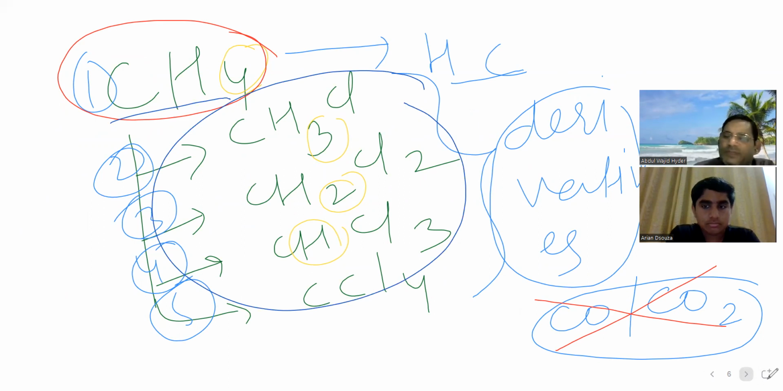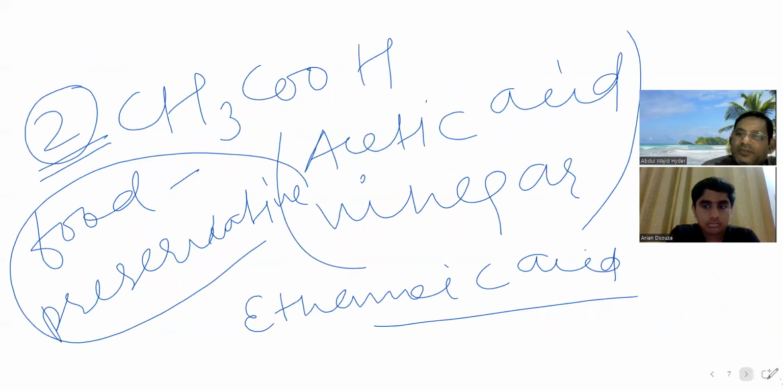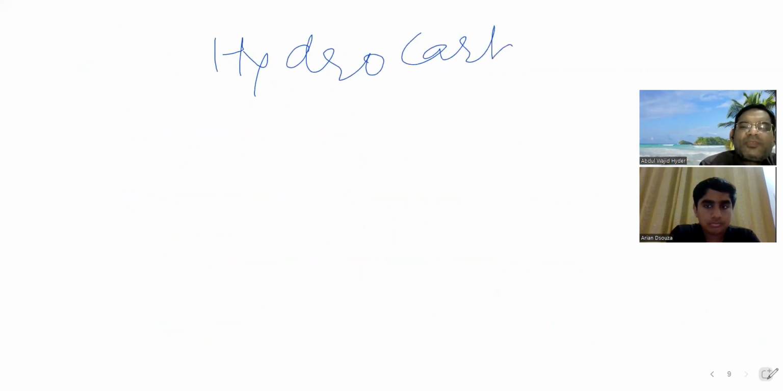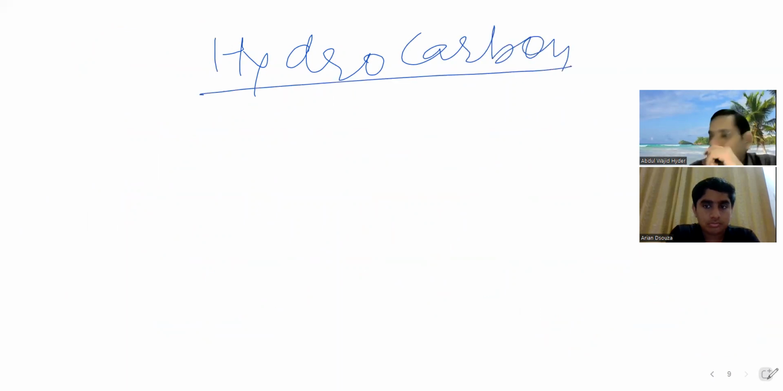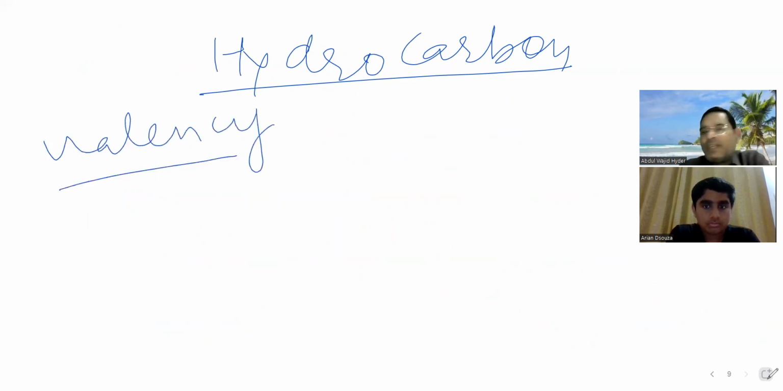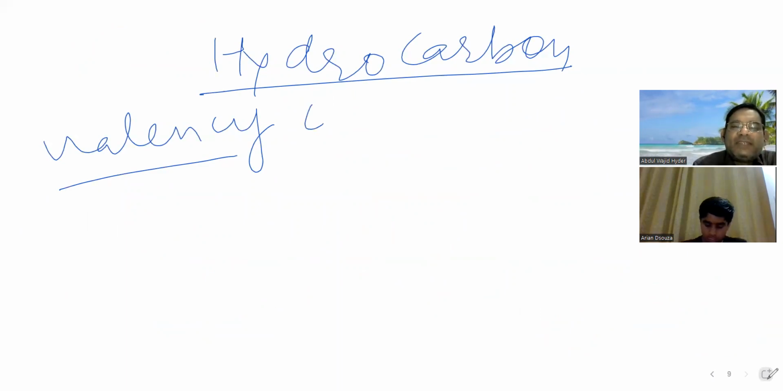Now see, hydrocarbon. To study hydrocarbons, what you should know first is the valency of some elements that will be used in organic chemistry. We will only be talking about the valency of those elements which will be there in organic compounds. Valency of carbon is 4.